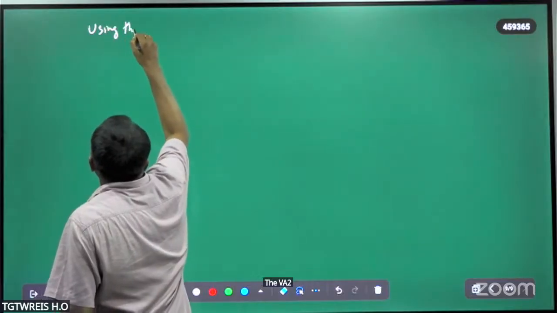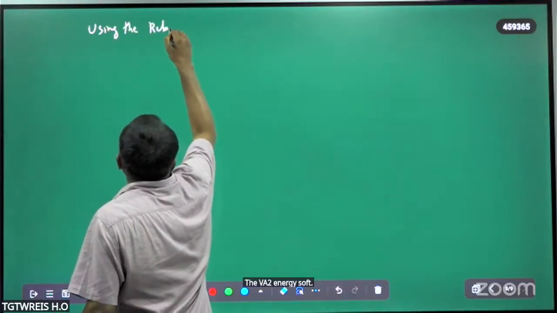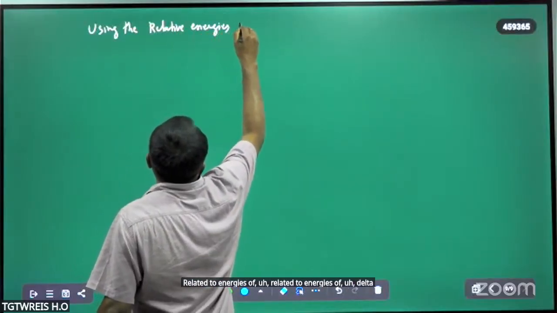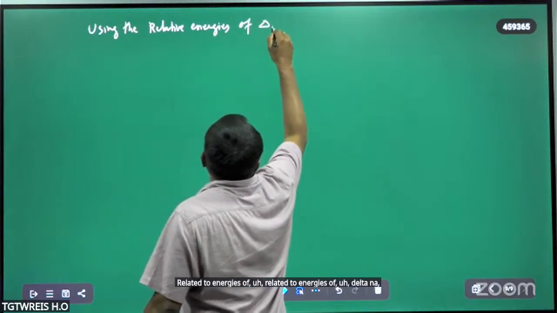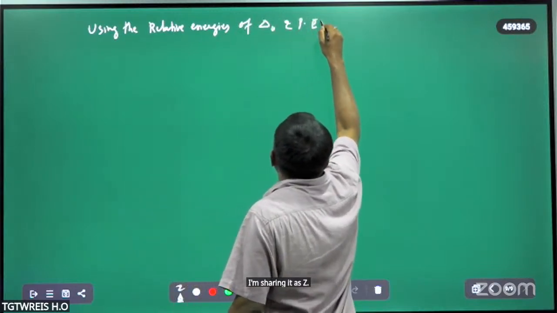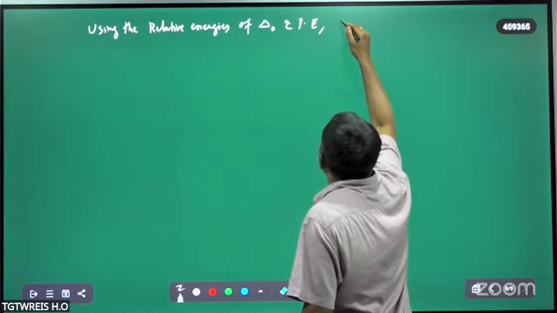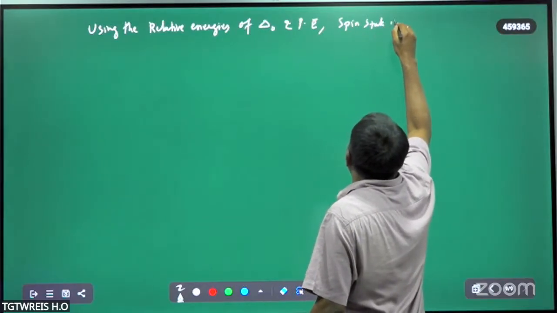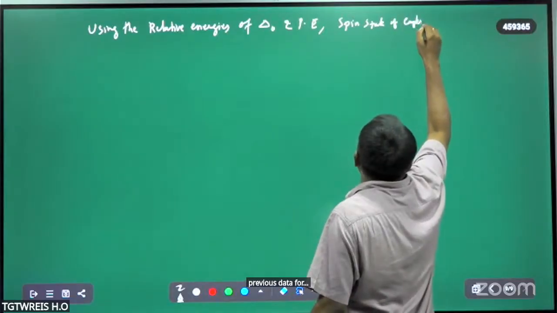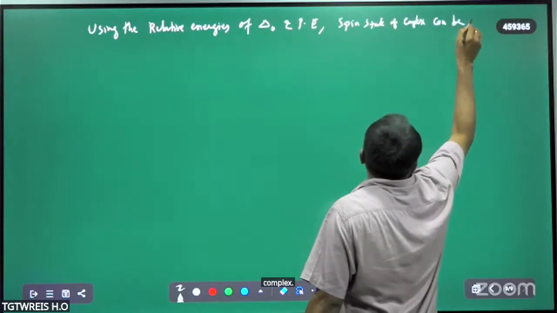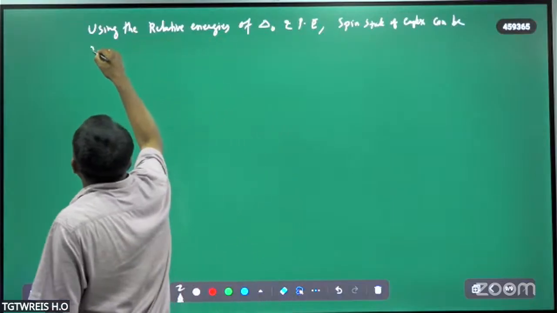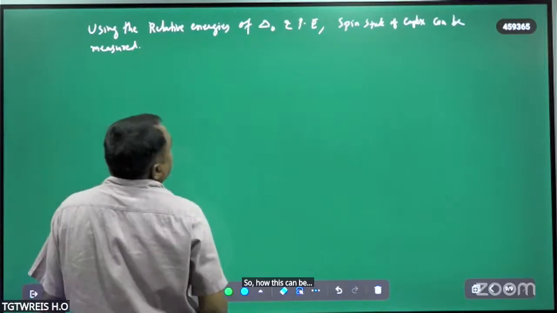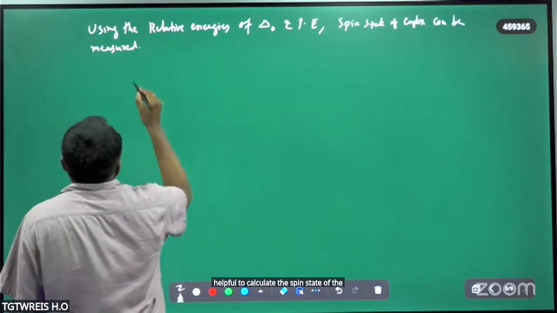Using the relative energies of delta naught and pairing energy, the spin state of a complex can be measured. So how can this help to calculate the spin state of the complex?